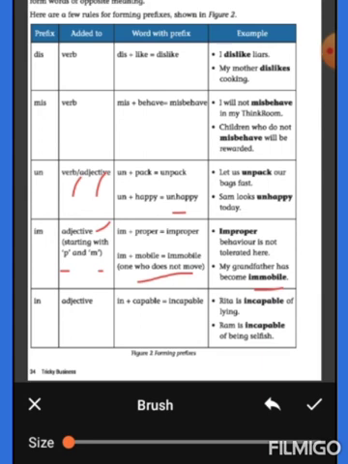In added to adjective, in plus capable forms incapable. Rita is incapable of lying. Ram is incapable of being selfish.